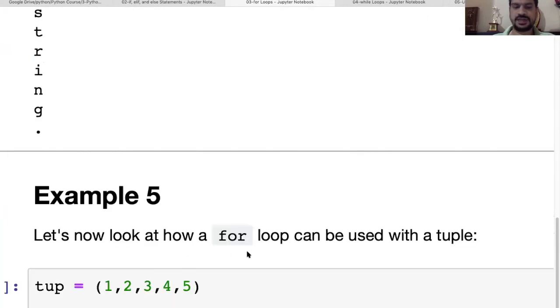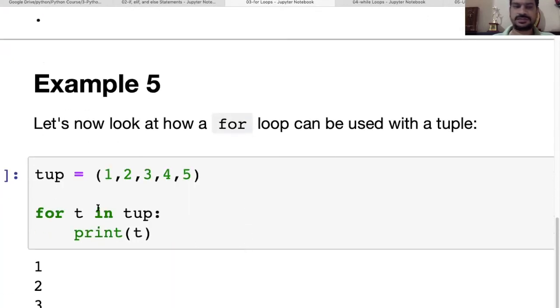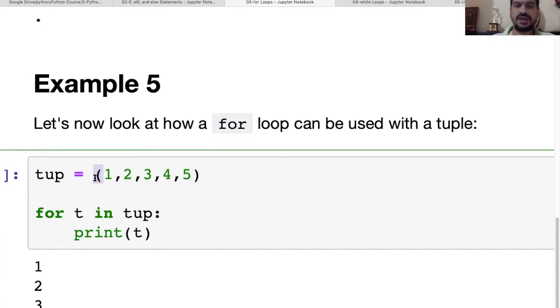You can use a tuple also. We know what we mean by tuple. A tuple can be created with small brackets. So this is a tuple. We have a for loop with this particular object, that is tup, and we will just print t. So t will iterate from 1 and go up to 5.